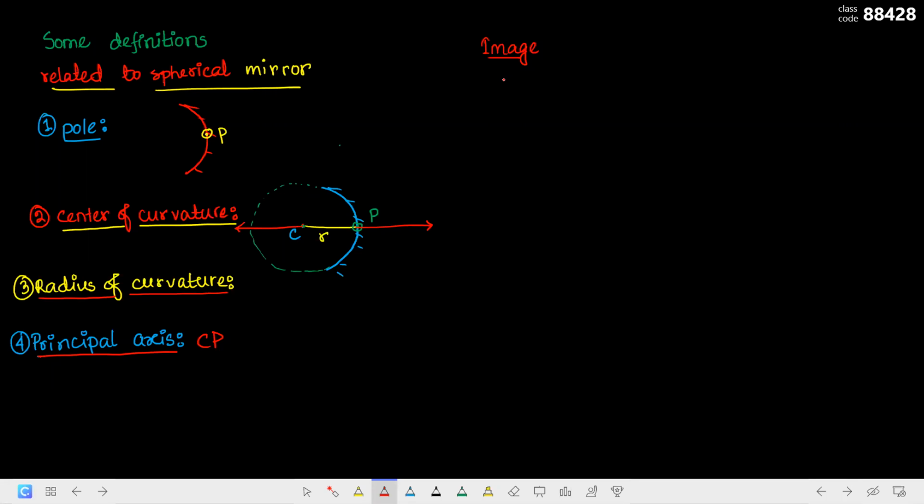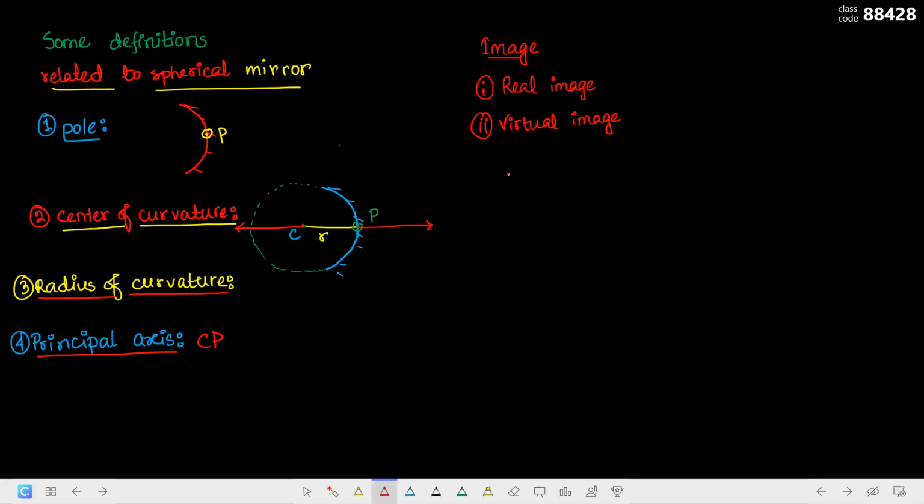So now there are two types of image. Number one is real image. And the next one is virtual image. Now, when shall we call our image a real image? Okay, let us try to understand.